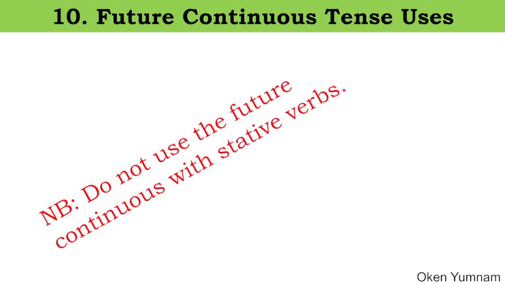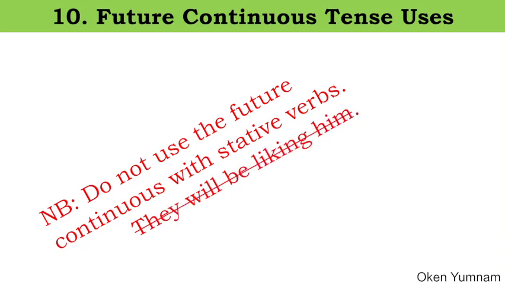This we do not use with stative verbs. Stative verbs are those verbs that do not express visible actions. Let's see here. They will be liking him. You can say liking here because liking is a stative verb, a non-action verb. Similarly, we can say they will be loving you, loving him like that. Loving is also a stative verb.